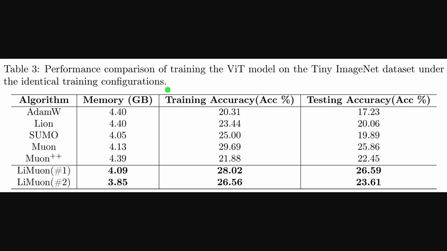So the previous table covered language model perplexity and memory. Table 3 summarizes tiny ImageNet results for the ViT model, listing memory in gigabytes and both training and testing accuracy. LiMuon option 1 delivers the top testing accuracy at 26.59 with 4.09 gigabytes. LiMuon option 2 trims memory further to 3.85 gigabytes while holding a solid 23.61 testing accuracy, which shows the compression traded a little accuracy for clear savings.